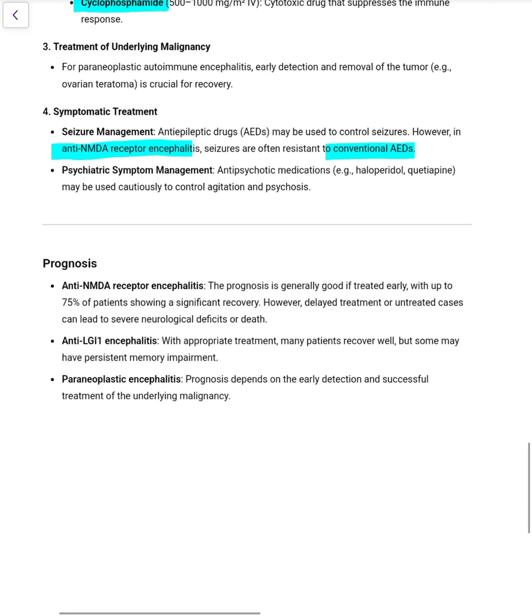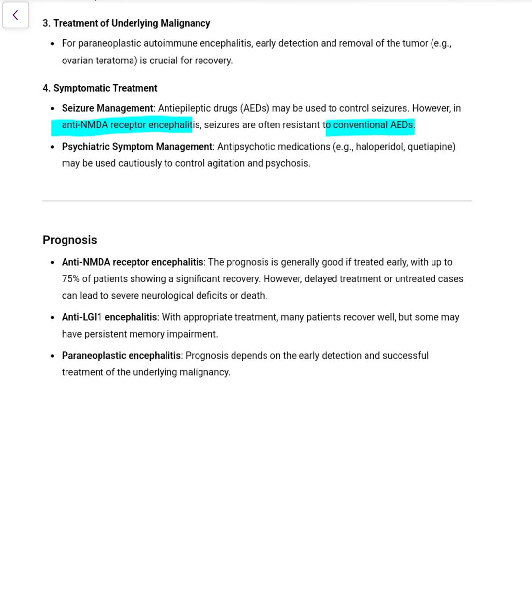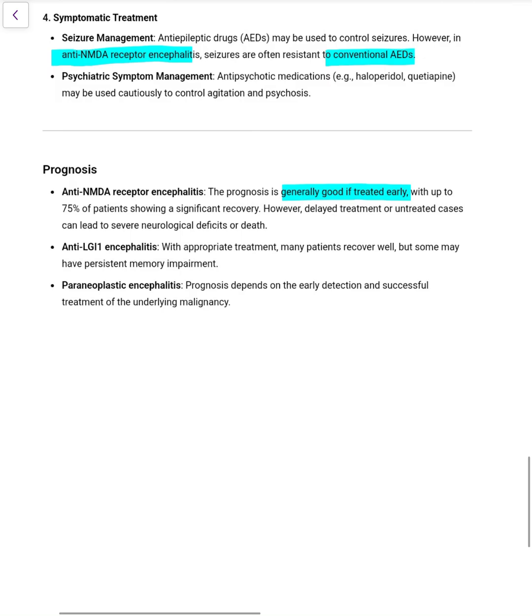Prognosis: anti-NMDA receptor encephalitis is generally good if treated early, with up to 75% of patients showing significant recovery. However, delayed treatment or untreated cases can lead to severe neurological deficits or death. In anti-LGI1 encephalitis, with treatment, patients might recover well, but some have persistent memory impairment. In paraneoplastic encephalitis, prognosis depends on early detection and successful treatment of the underlying malignancy.